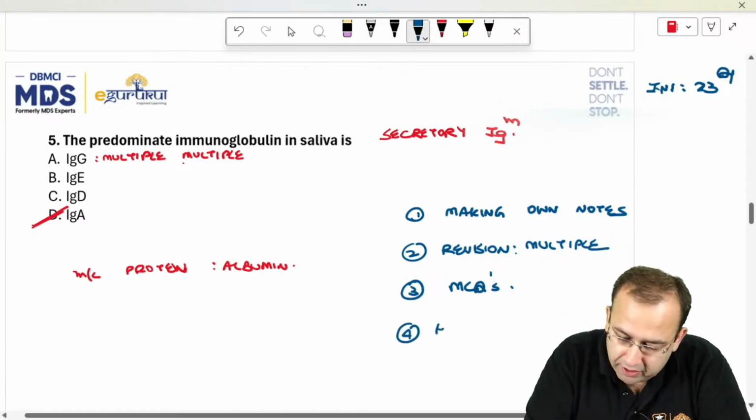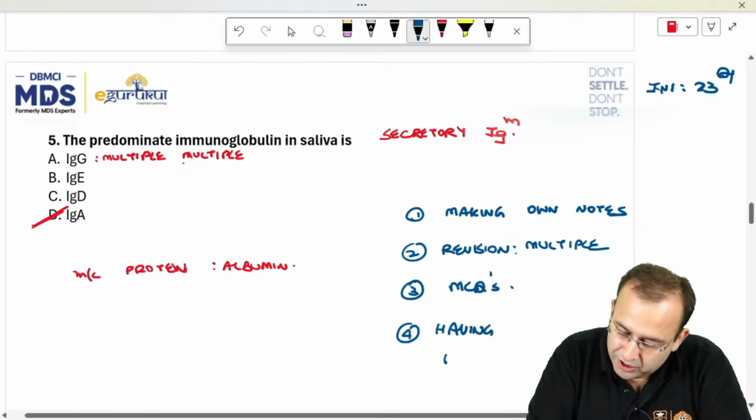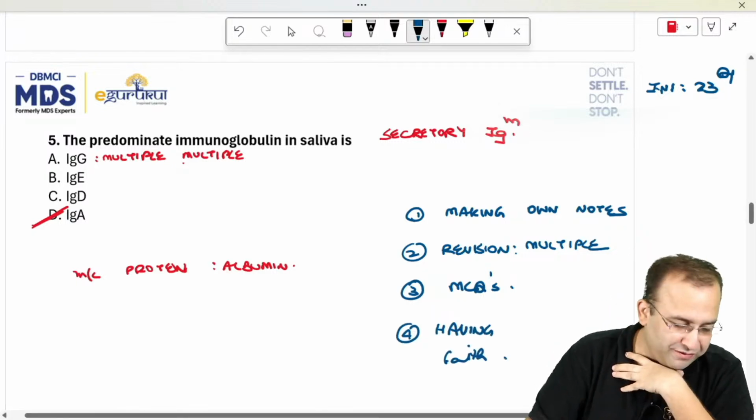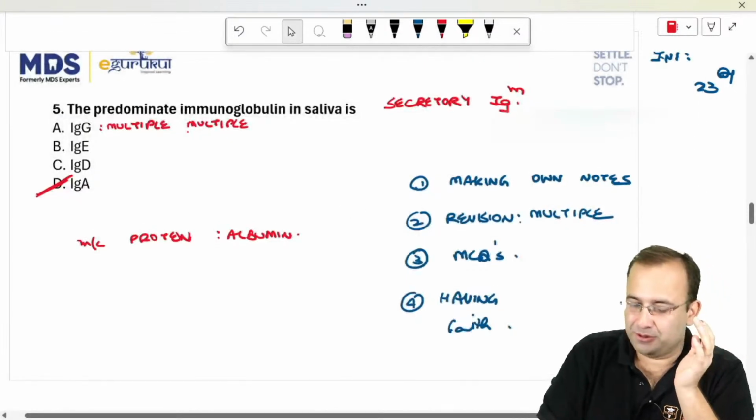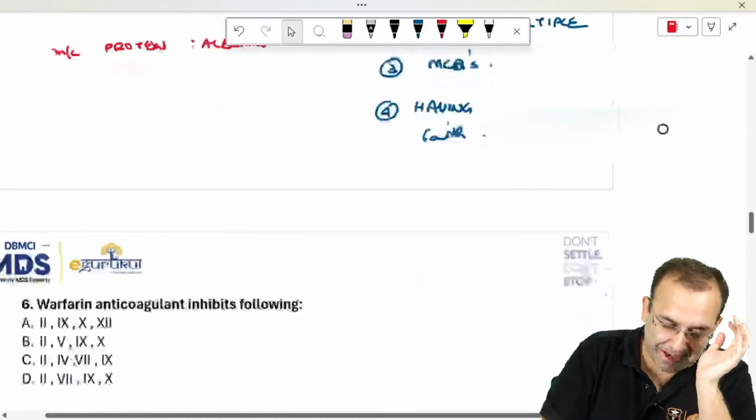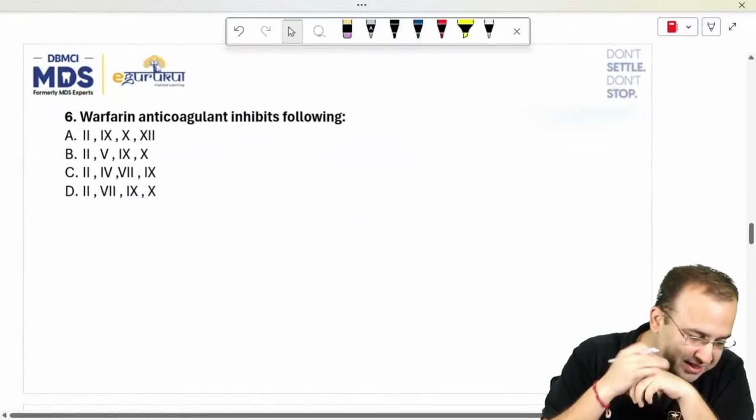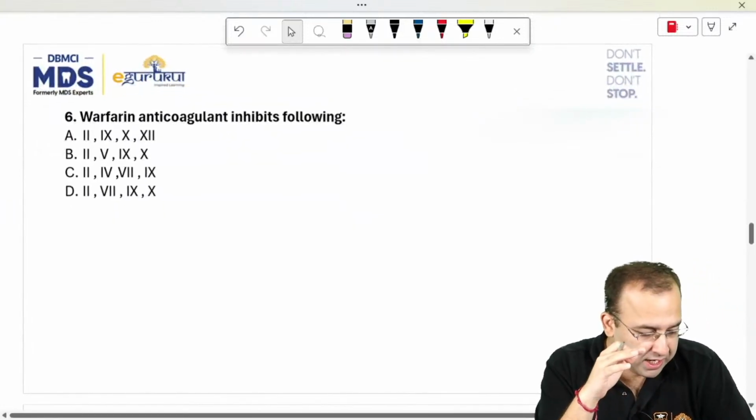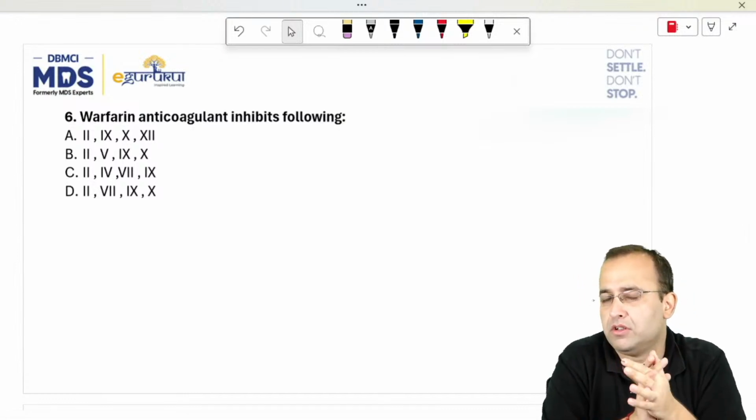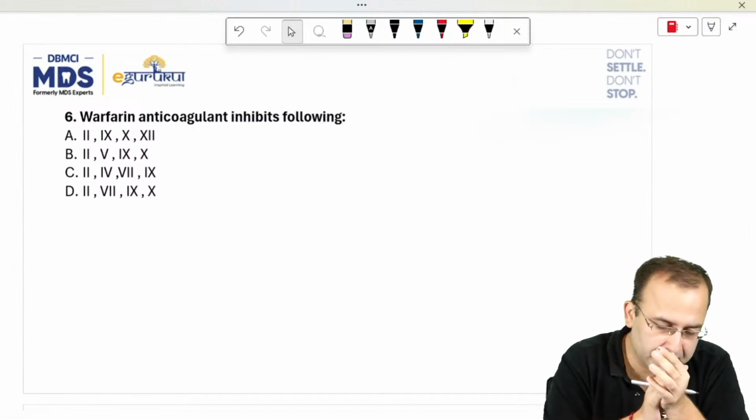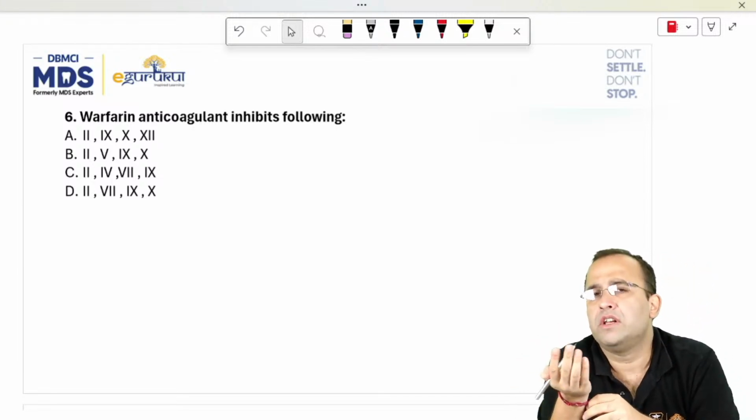And of course, having faith in God, that is doing good things in life, like giving chocolates to faculties and being good with people whom you love. But coming back, this gets us to our next question. Please give me a like or give me a heart or comment if you are comfortable with all the questions till now. Next, warfarin anticoagulant inhibits.